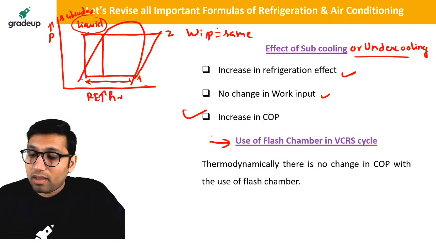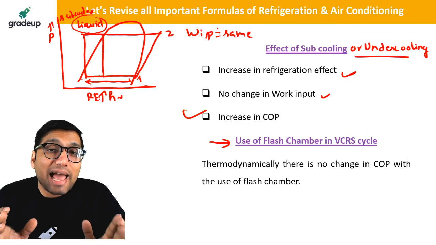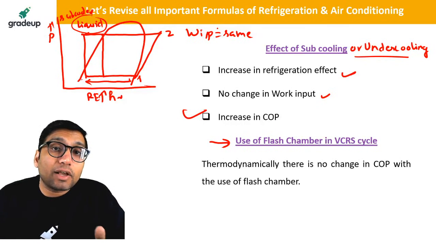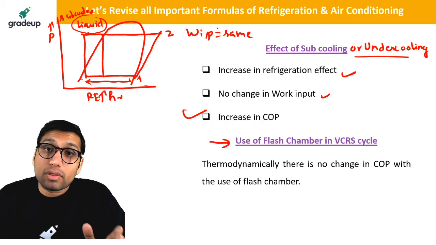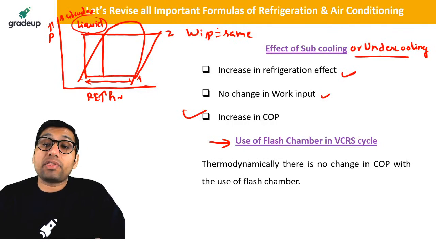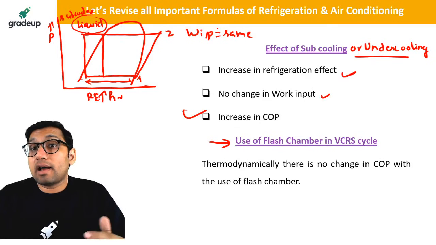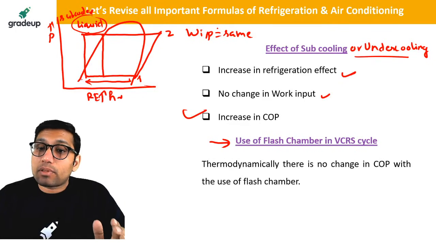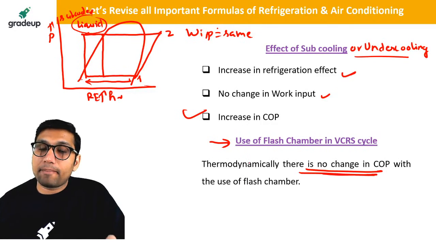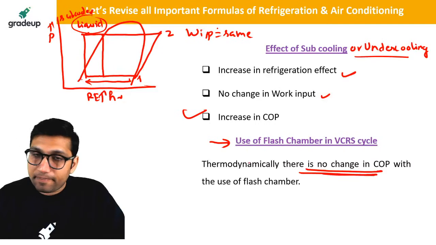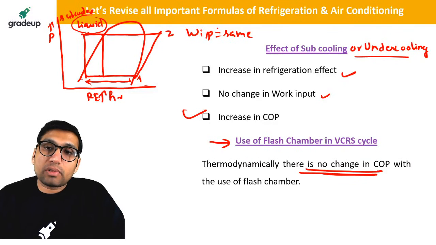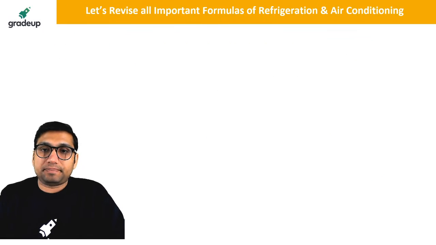Use of flash chamber. A flash chamber is only used to separate the liquid and vapor refrigerant so that it can send only liquid refrigerant to the evaporator and send vapor refrigerant to the compressor. That is the only purpose of a flash chamber. It has nothing to do with the COP of the VCRS cycle. So with a flash chamber, the COP will not be affected.